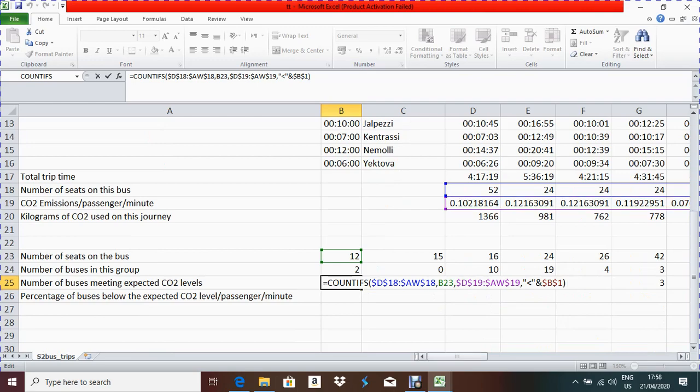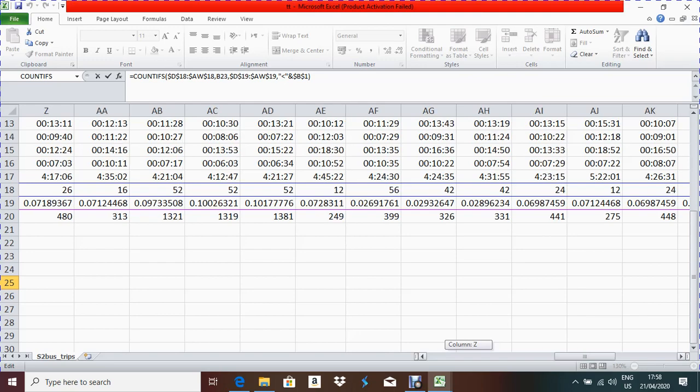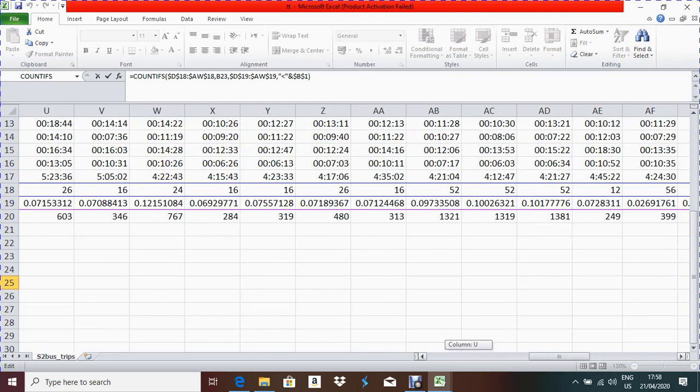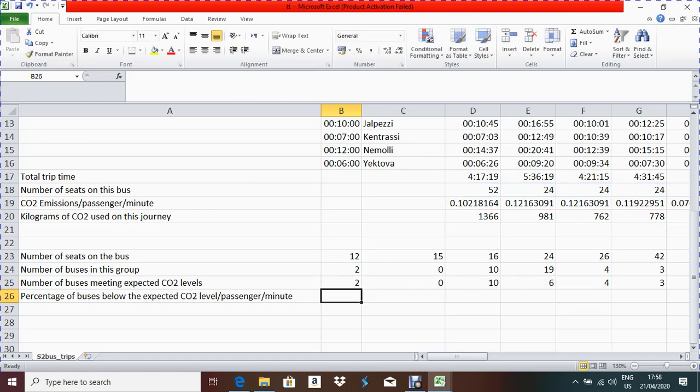Because here nothing is exactly 0.1. Check, nothing is exactly 0.1. Most values are more than 0.1 and some are less than 0.1. So you cannot take more than 0.1. You have to take at least 0.1 or less than 0.1. As nothing is exactly 0.1, I took less than 0.1. And I used an absolute cell reference because I always have to compare with the same exact value, right? Done. Now let's go for the next question.